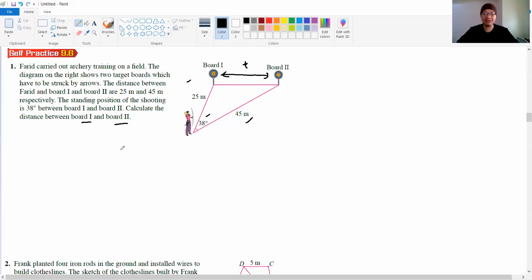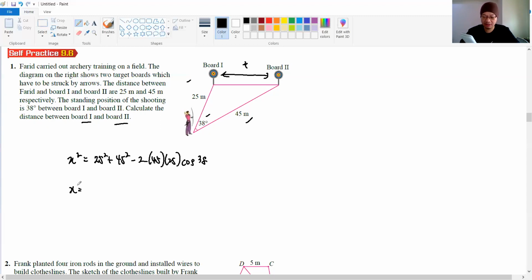So you see here, this is a V shape again. We got a length on the left, a length on the right, and an angle in between them. We want to find the length of the black side here. So straight away, X squared is the subject: X squared equals 25 squared plus 45 squared minus 2 times 45 times 25 cos 38, and then X equals what? Straight away compute everything.